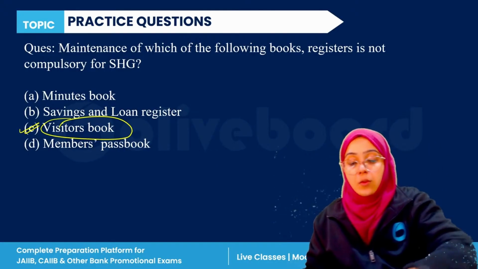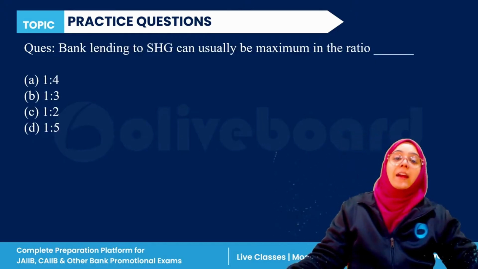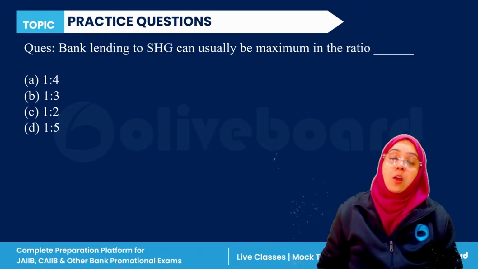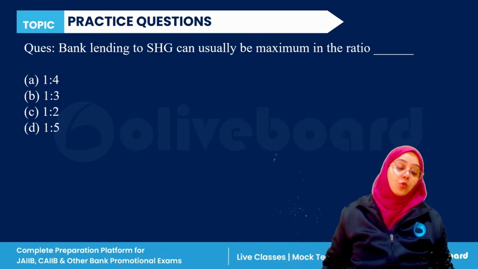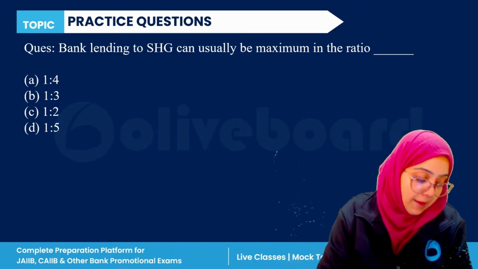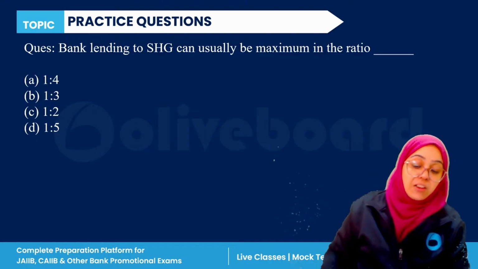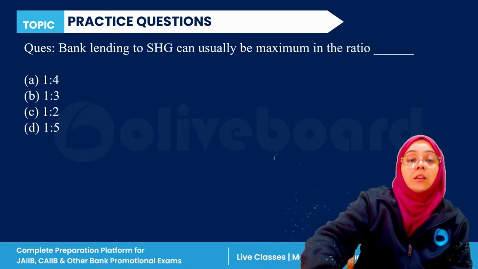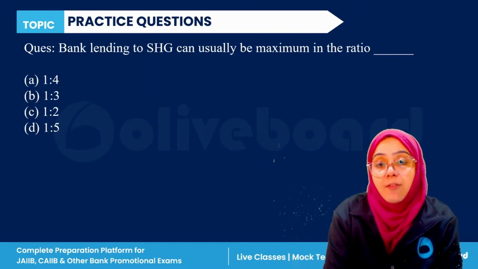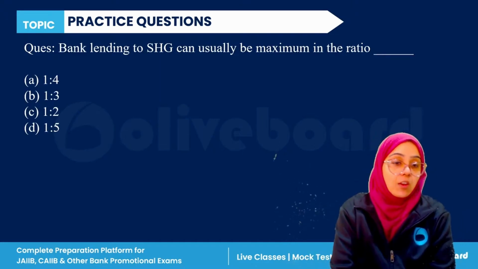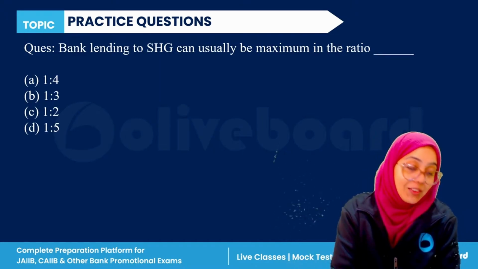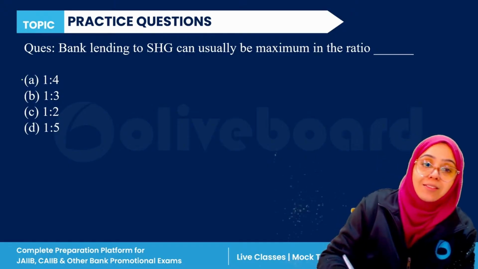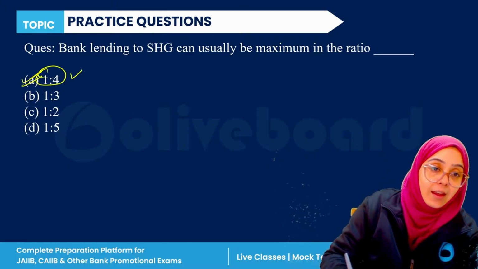Okay, now let's talk about the last question. Bank lending to self-help group can usually be maximum in the ratio of 1 is to 4, 1 is to 3, 1 is to 2, or 1 is to 5. Members passbook is necessary. So the correct answer is 1 is to 4, right? A is the correct answer.